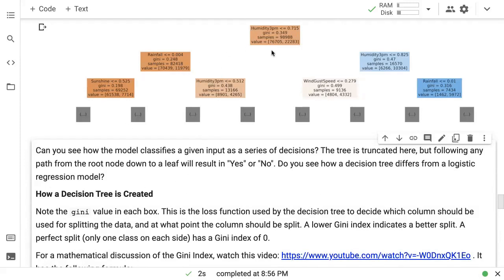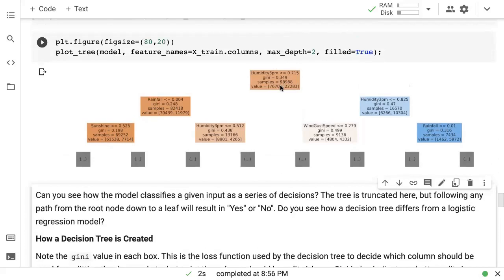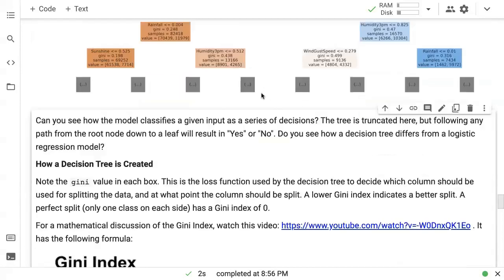Now, right now you can, and in fact, that is the number that you can see here. At the very top, you have 98,988 rows of data, and this split sends 76,000 rows into the left and 22,000 rows into the right. Similarly, this particular split has 82,000 rows of data, and this split sends 70,000 this way and 11,000 this way, right? So that's roughly how it works.